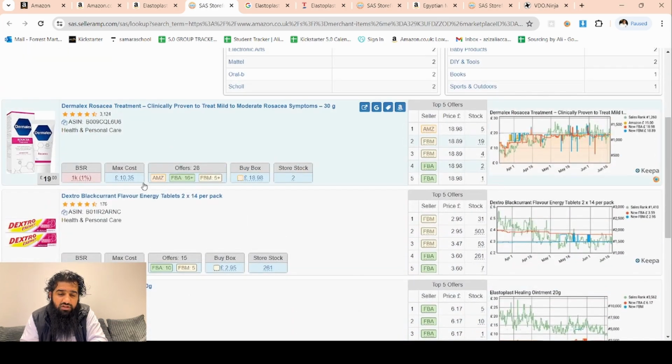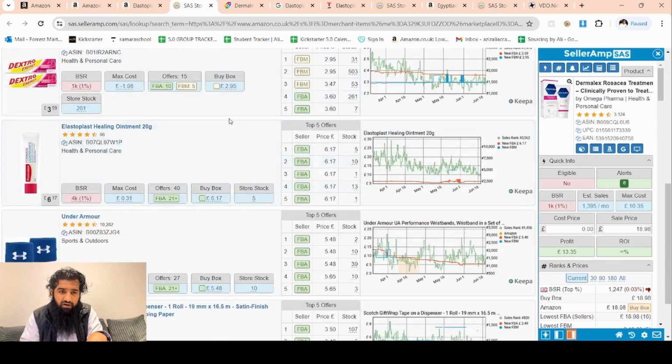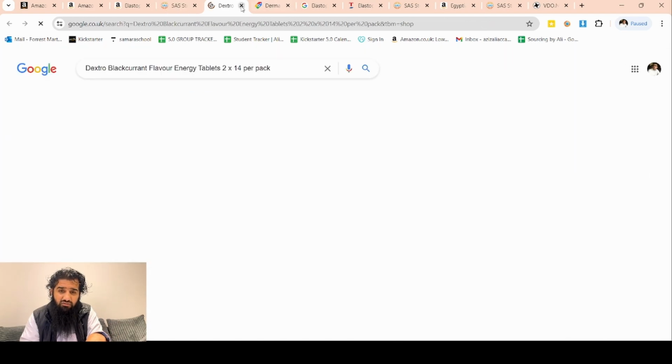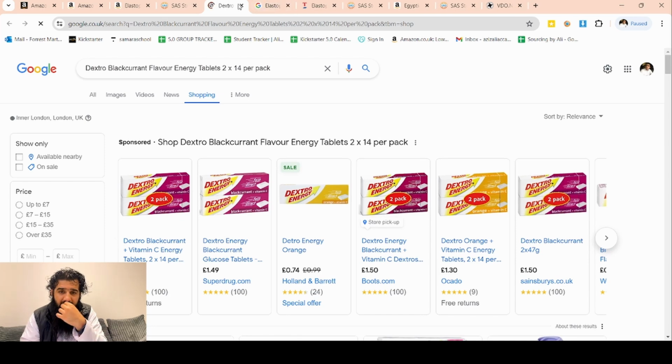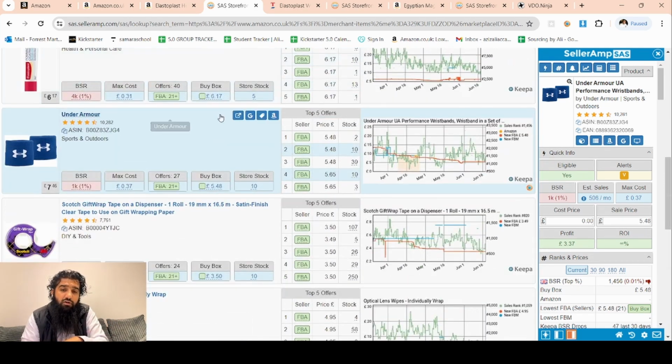So straight away what we see here is that on this listing, Amazon is on the listing. At the moment I just want to quickly find as many products as possible. So buy box 295, just 10 FBA sellers. It's not the kind of product I would look for, but yeah, let's move on. Do not be stuck on one product. Be very quick to move on to the next product and the next product and the next store, and quickly decide if that store is working for you. If it's not working for you, then move on to the next store quickly.